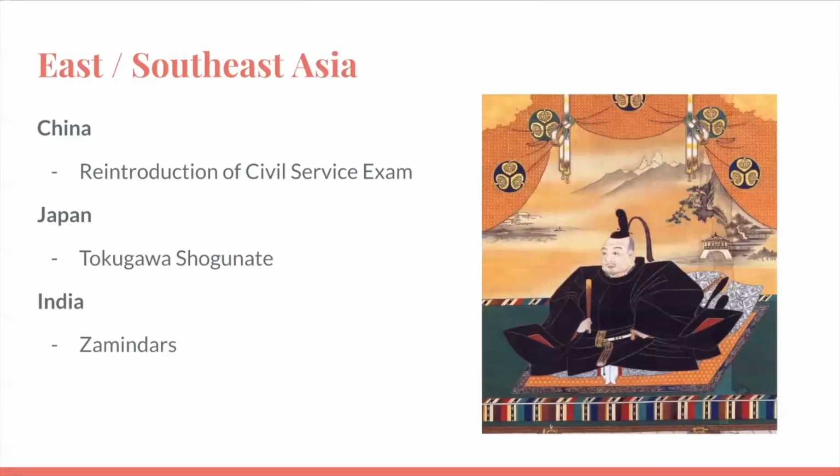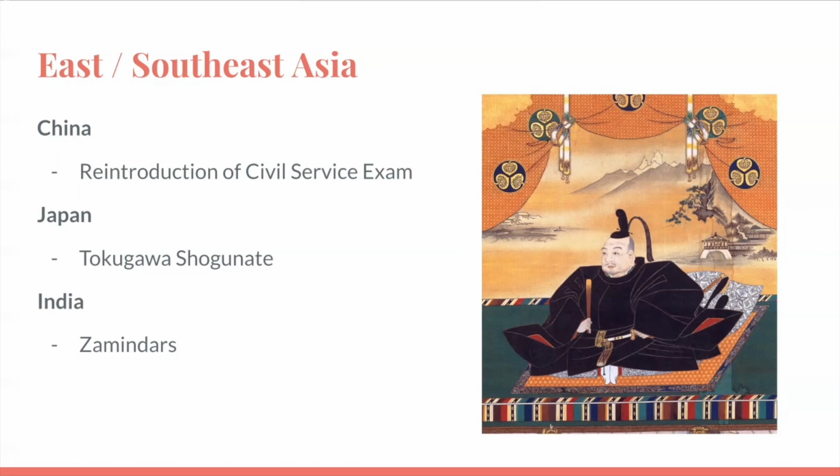Consolidation of power in East and Southeast Asia is clearly illustrated through three main countries: China, Japan, and India. In China, there was the reintroduction of the civil service exam, which allowed for the removal of any trace of Mongolian rule. In Japan, there was the Tokugawa shogunate, which allowed for the power transfer from the daimyo to the shogun.